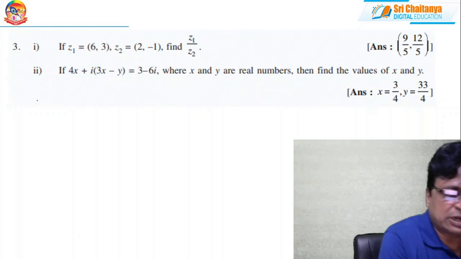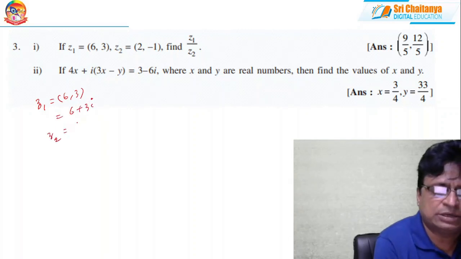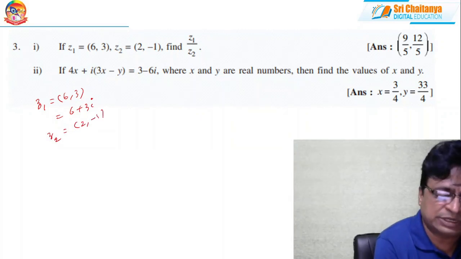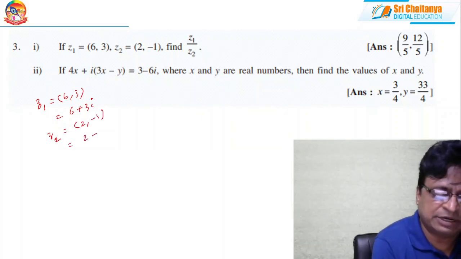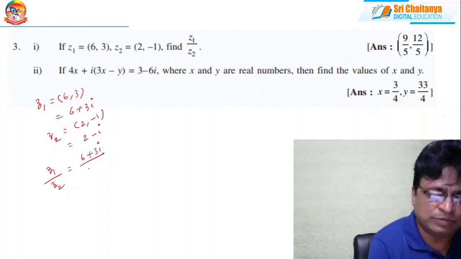Z1 is (6, 3) is given for you. What does it mean? This is ordered pair form, alias 6 + 3i is given for you. Similarly, Z2 is what? Ordered pair (2, −1) is given for you. This is nothing but 2 − i. So what they want? Z1 by Z2. That means what? (6 + 3i)/(2 − i).